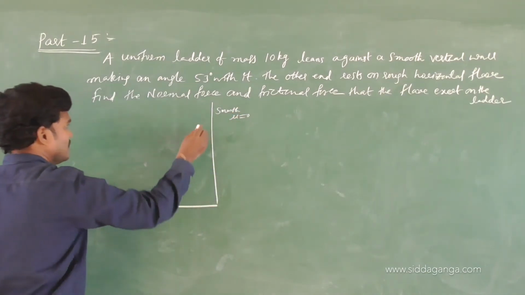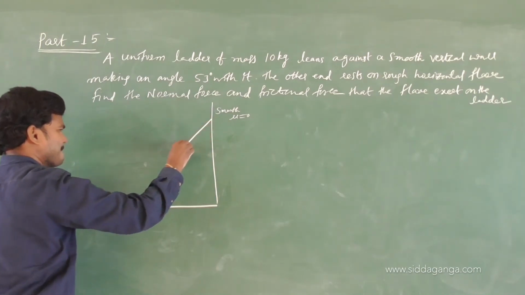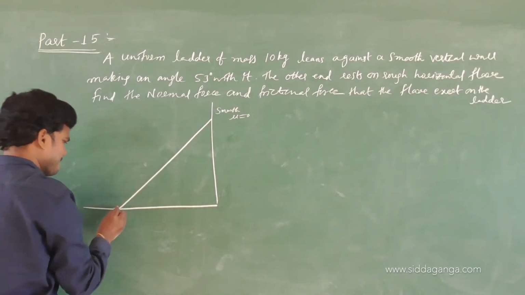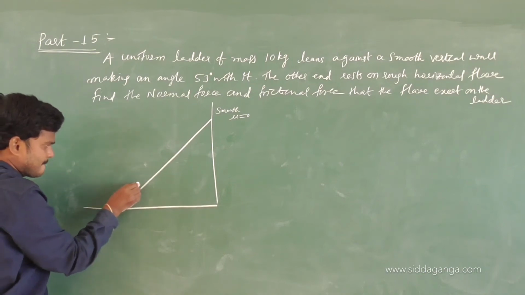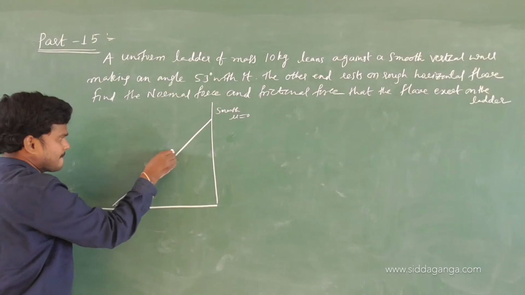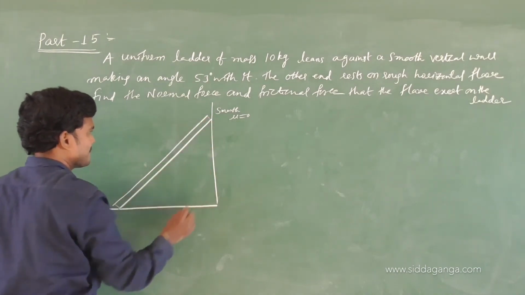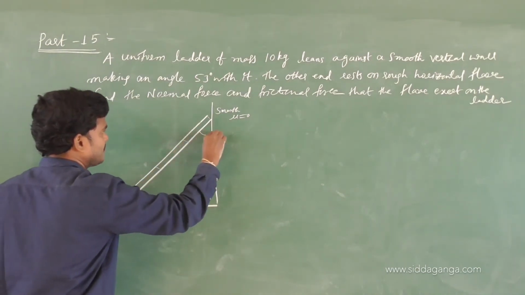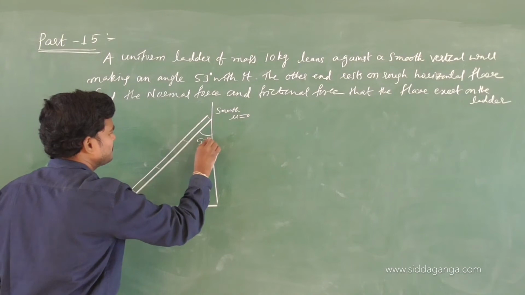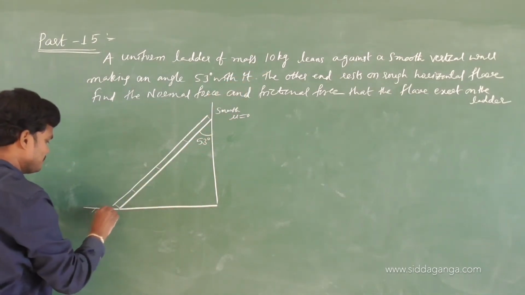And the ladder is placed like this. Let me draw the diagram. See, they mentioned 53 degrees with the vertical, and this is rough.